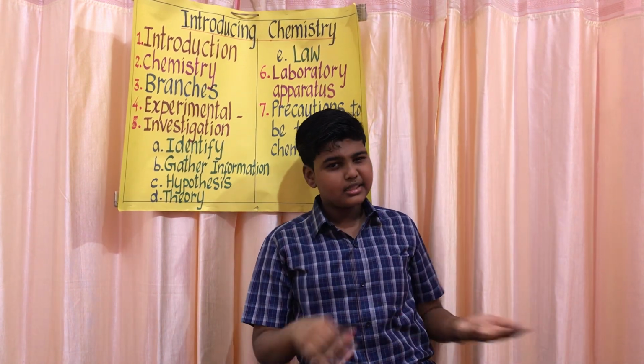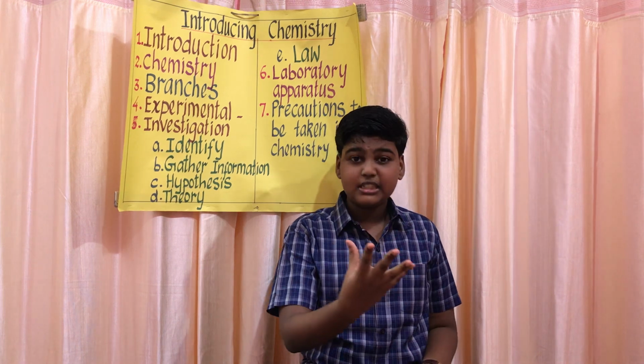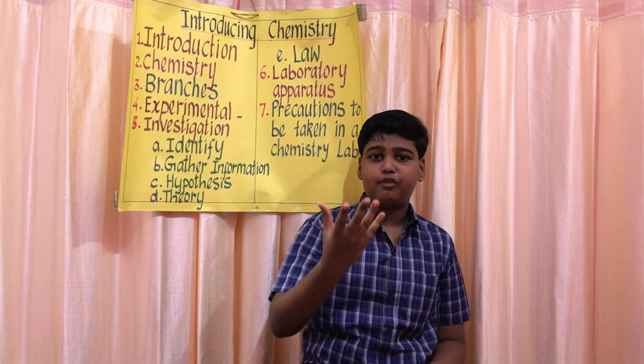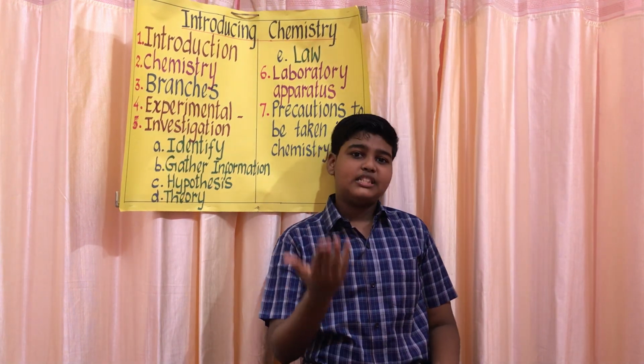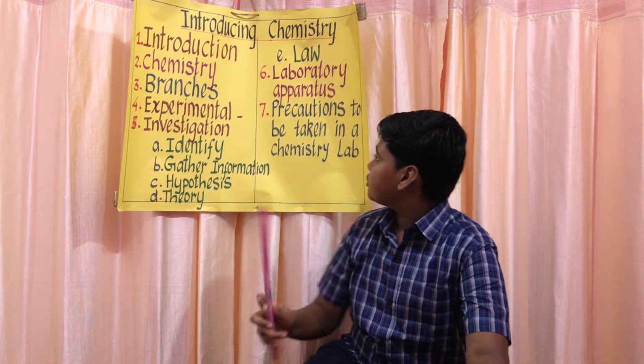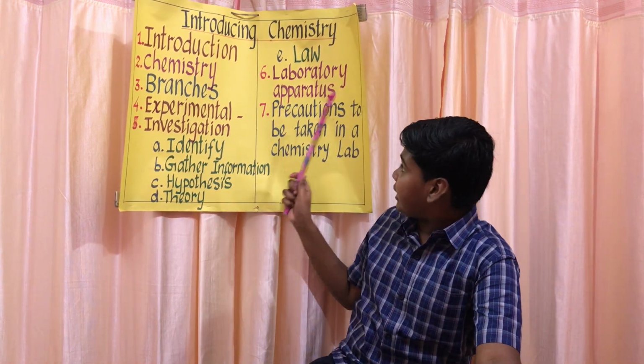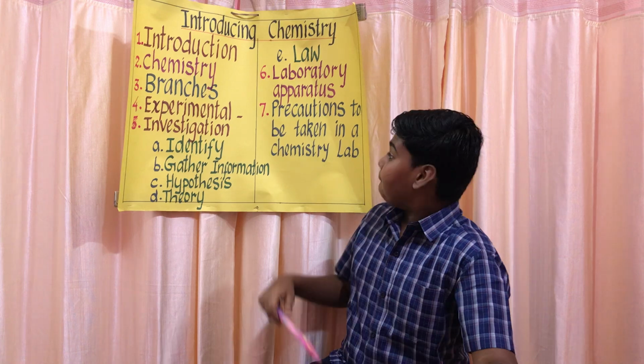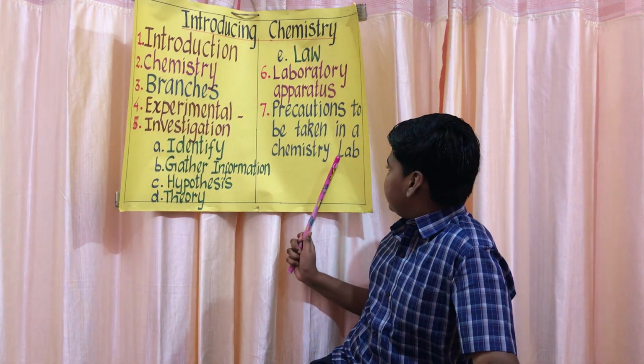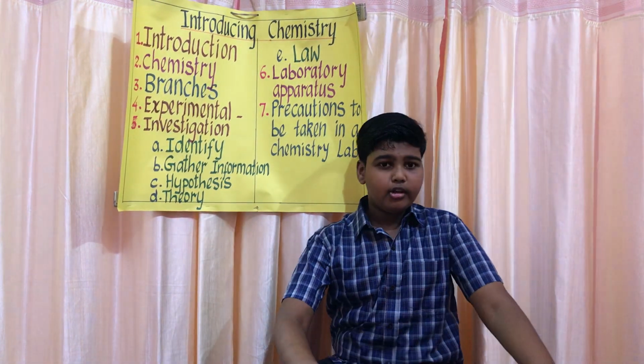Then Bunsen burner, the same, but it doesn't use spirit. It uses gas to produce the flame. It is also used for heating purposes. So now we learn the different common laboratory apparatus. Now, precautions to be taken in a chemistry laboratory. Okay? Now we can learn about that.